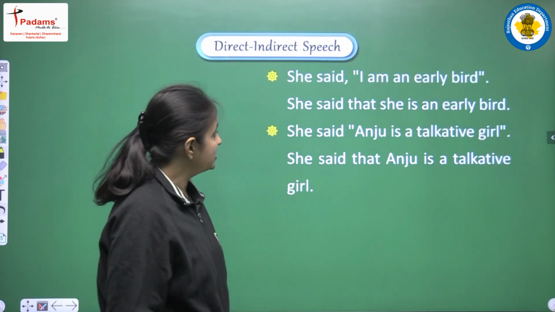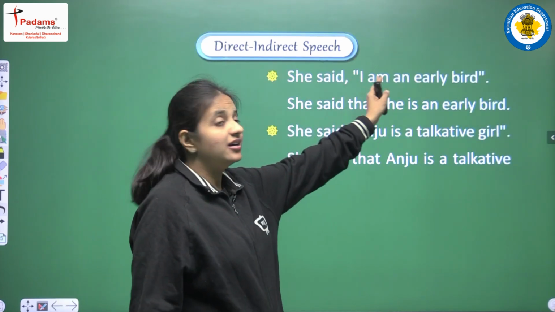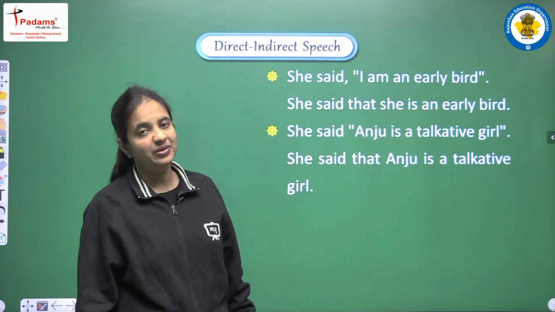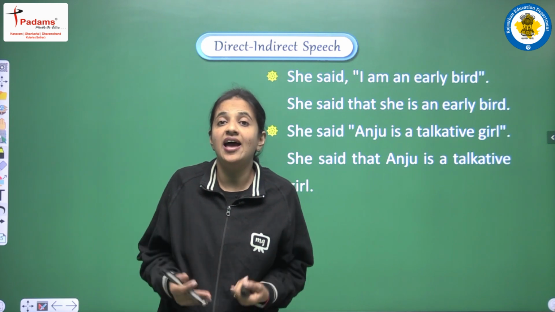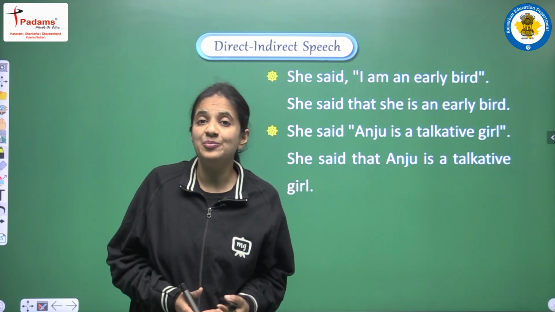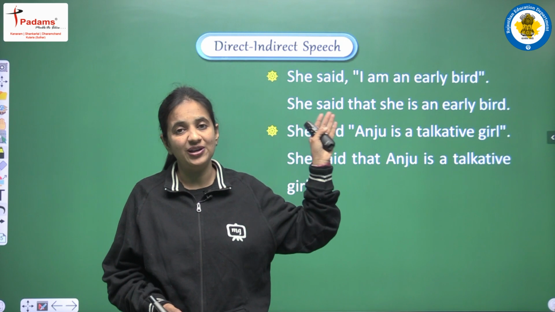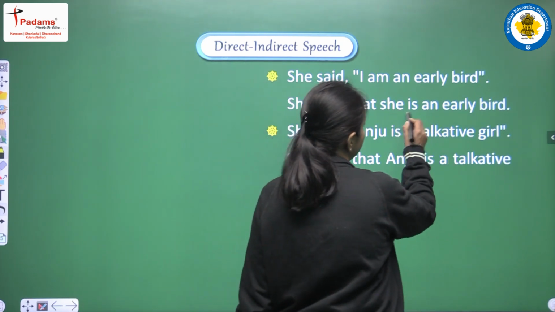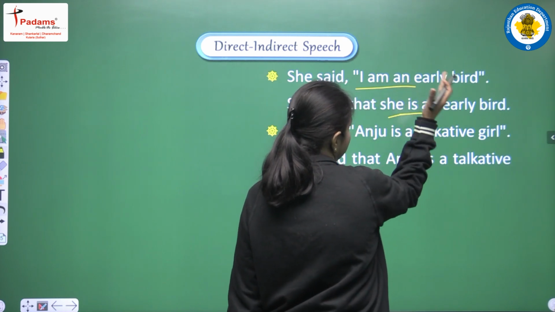Next, we are having more examples. She said, I am an early bird. So observe the sentence, I am an early bird. Early bird means a person who is having the habit to wake up in the early morning. So in this sentence also we are talking about the habitual fact, and this is the reason we are not doing any changes in the tense. We are writing the same tense here.